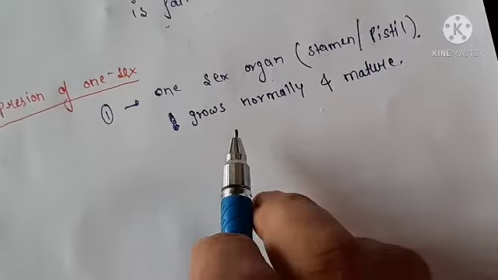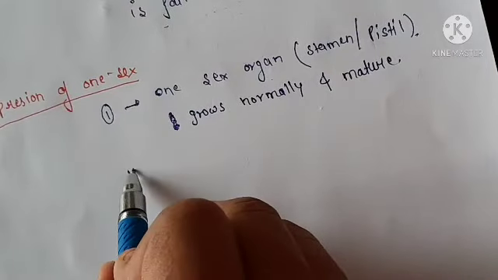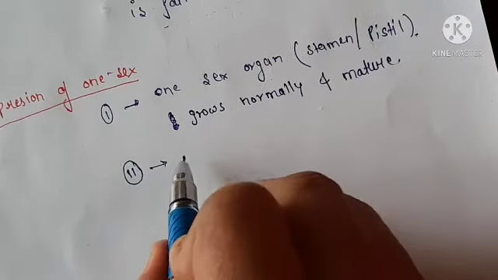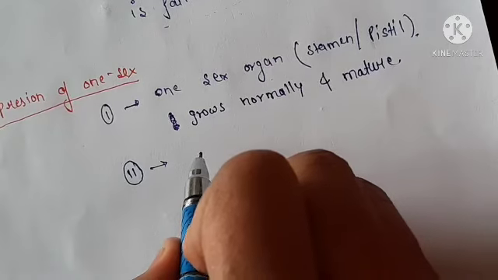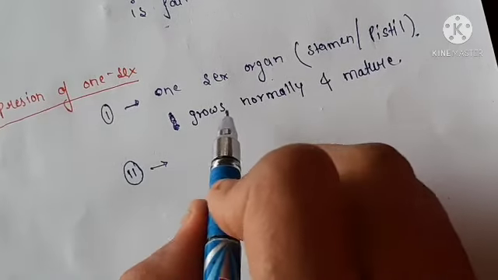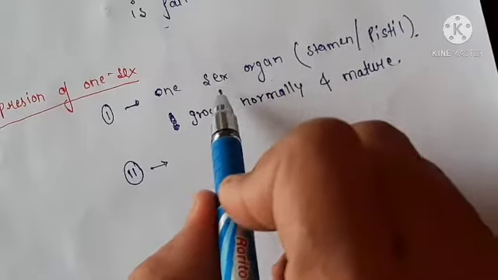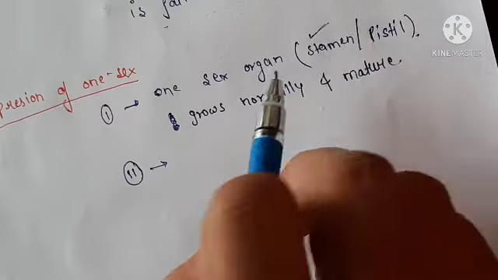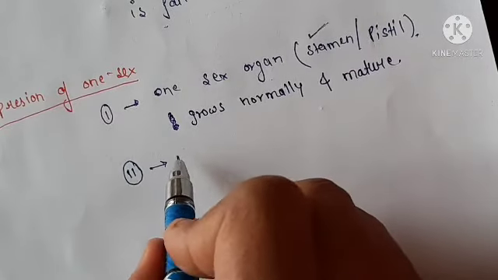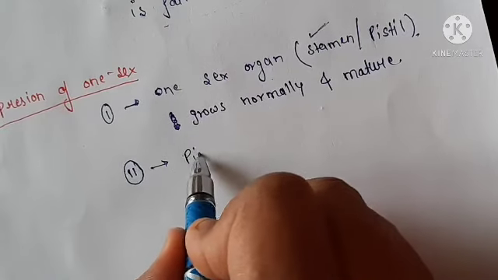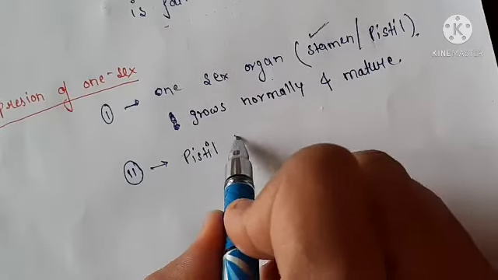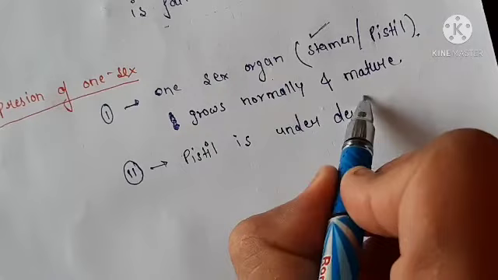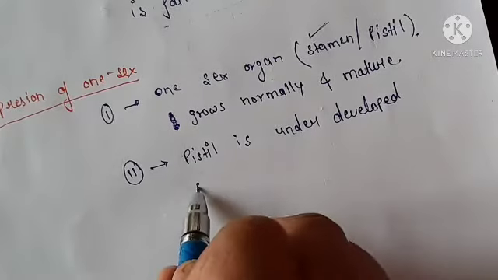It is the normal case, but in the second, there is separation. Suppose in one flower the stamen grows normally and matures, then in that flower the pistil is underdeveloped and never matures.